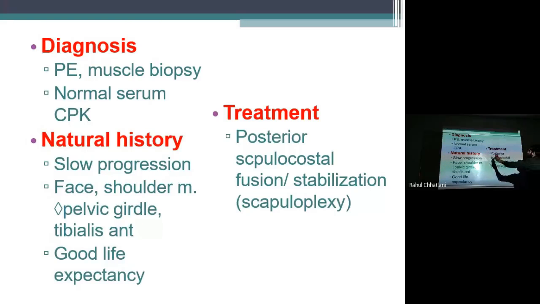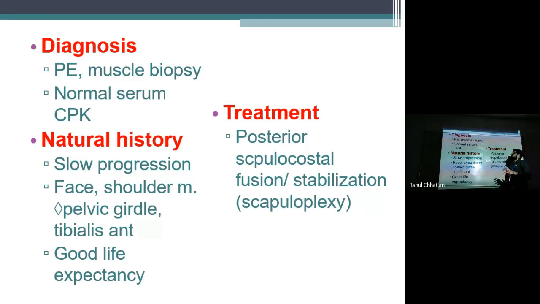Diagnosis. First is muscle biopsy and physical examination. Then serum CPK is normal. Now the CPK level here is normal for the first time. Up till now it was mildly increased in some, and in DMD it is significantly increased. Here is the first time where, even though we are checking for muscular dystrophy, there is no increase in CPK level.